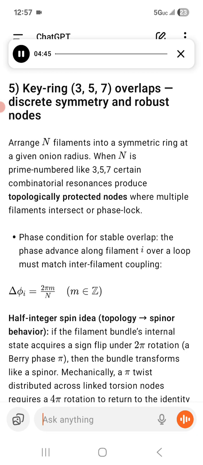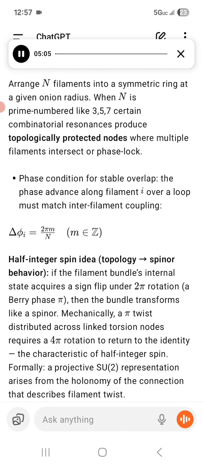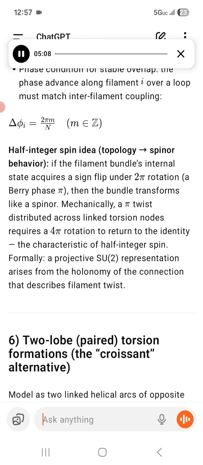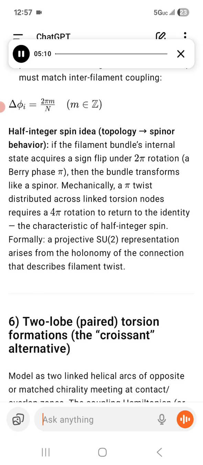When n is a prime number like 3, 5, 7, certain combinatorial resonances produce topologically protected nodes where multiple filaments intersect or phase-lock. Phase condition for stable overlap: the phase advance along filament i over a loop must match the interfilament coupling. Delta phi_i = 2 pi m/n, with m an integer. Resonant values of n minimize destructive interference and produce robust node bundles.